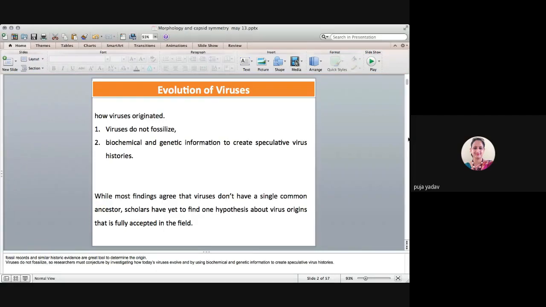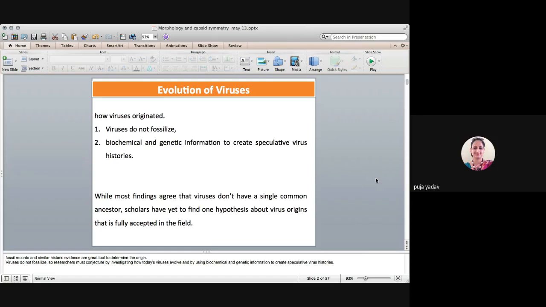History, evolution, and structure of the viruses. Before we talk about the symmetry of the viruses, we should know how these viruses evolved. The problem when we look at the evolutionary details of the viruses is that we do not have enough information. We do not have any fossil record. So the biochemical and genetic information may be needed if we really want to create a virus history, like how they evolved.